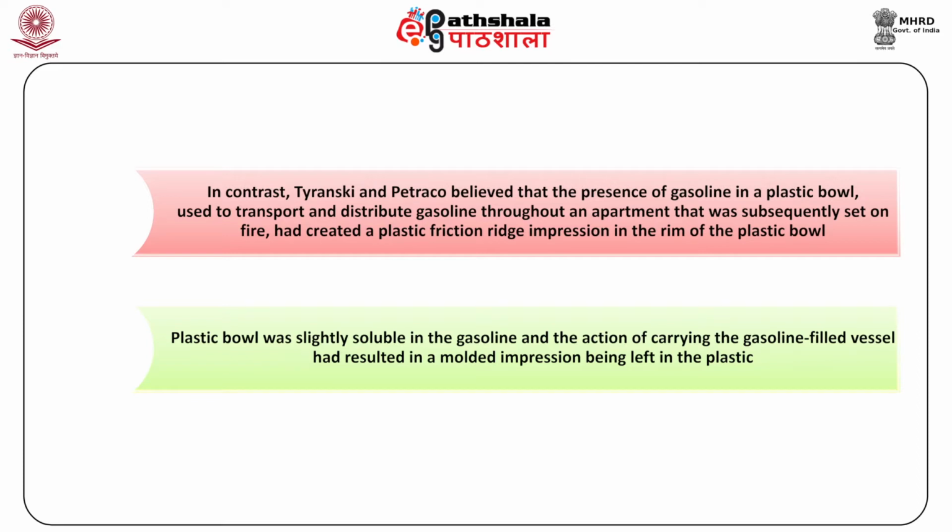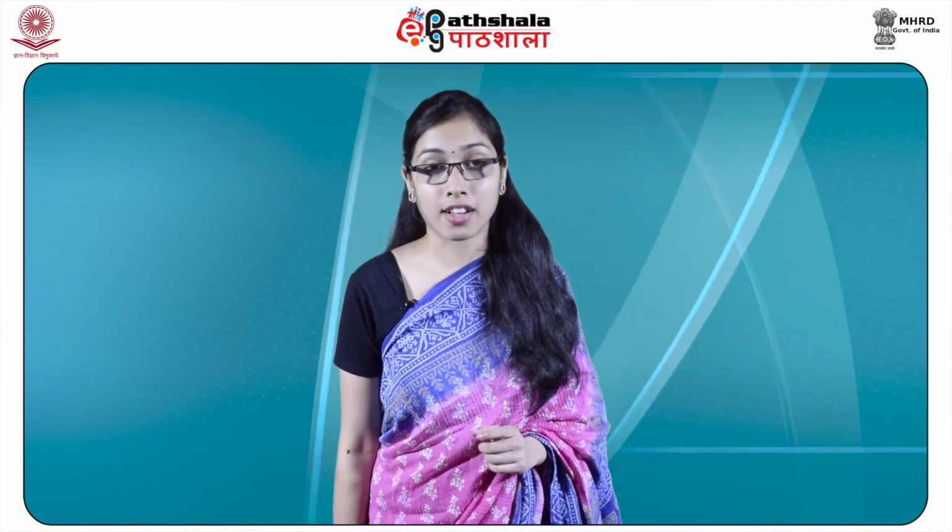The plastic bowl was slightly soluble in the gasoline, and the action of carrying the gasoline filled vessel had resulted in a molded impression, and that being left in the plastic. The impression was retrieved using silicone casting materials so as to create a three-dimensional impression, which was transferred to white paper by covering the surface with black ink. The friction ridge impression was identified to a suspect in an arson case.